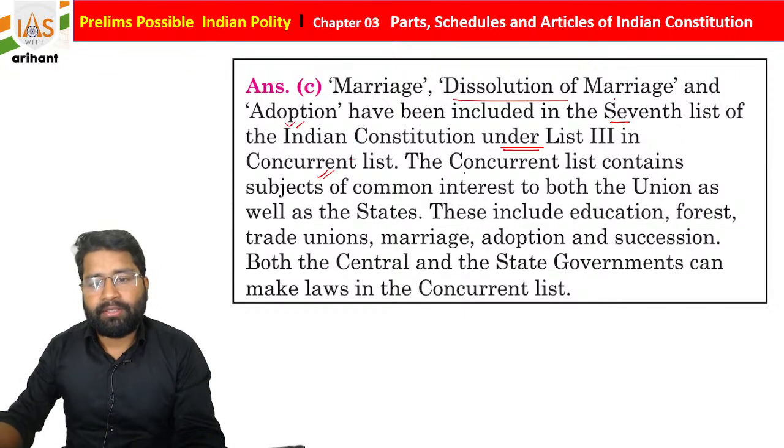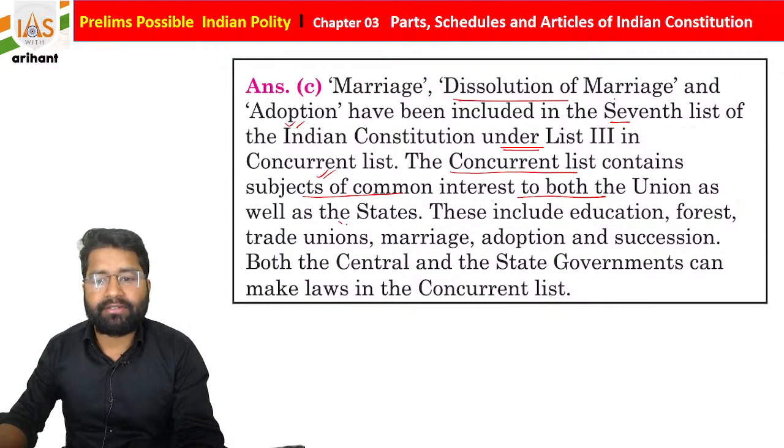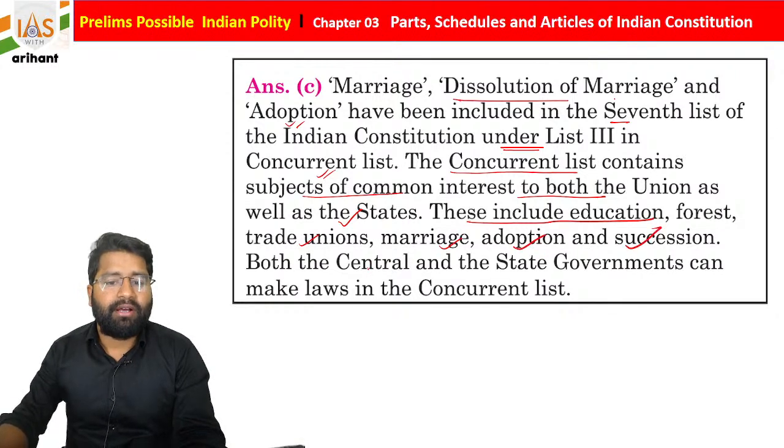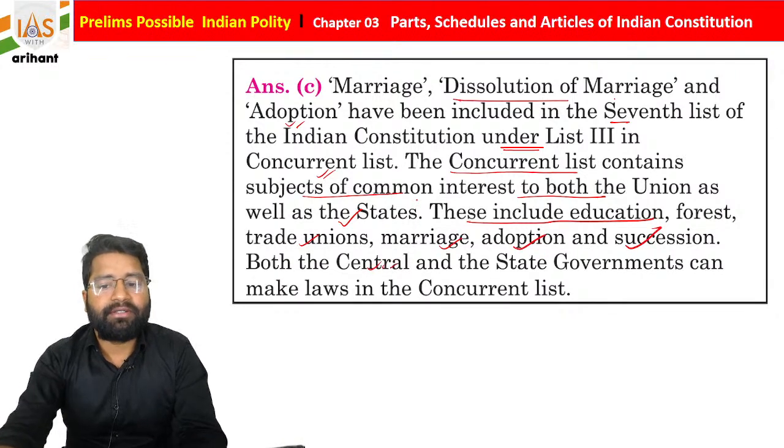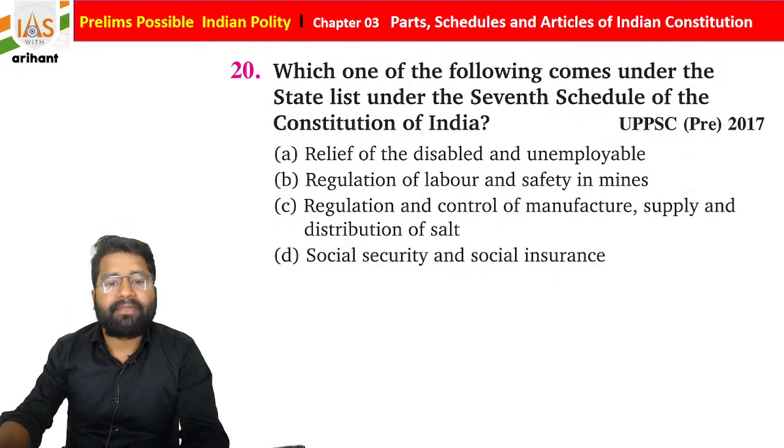Okay, so the concurrent list contains subjects of common interest for both the union as well as the state. These include education, forest, trade union, marriage, adoption, succession. Both the central as well as state government is allowed to make any law or any provision for that.